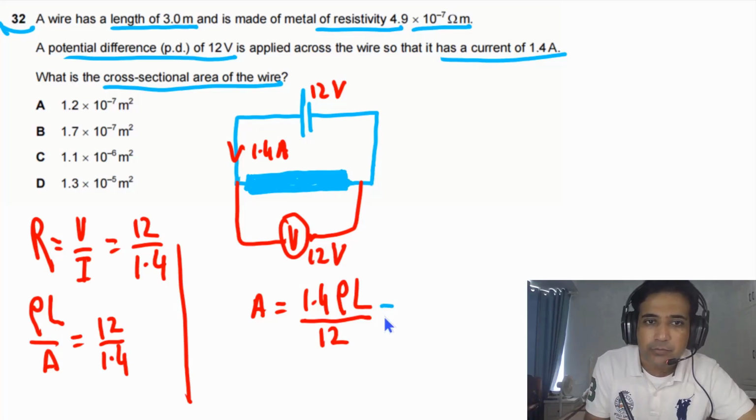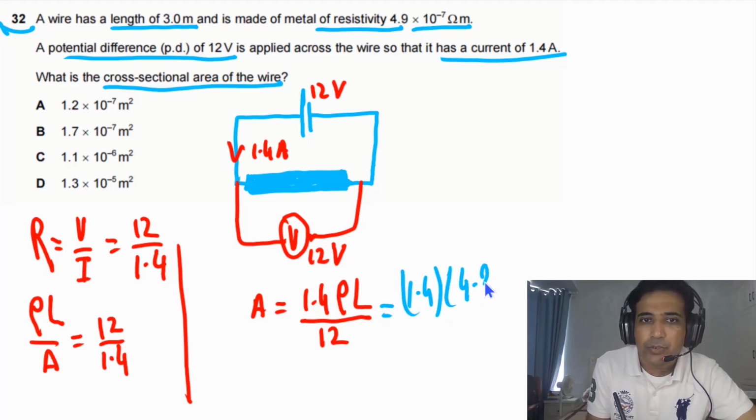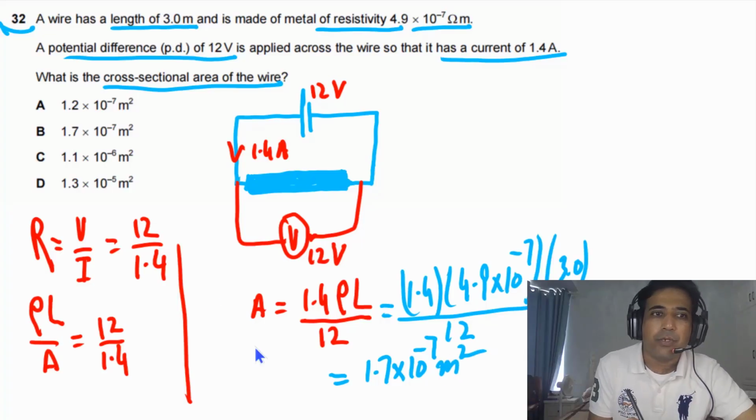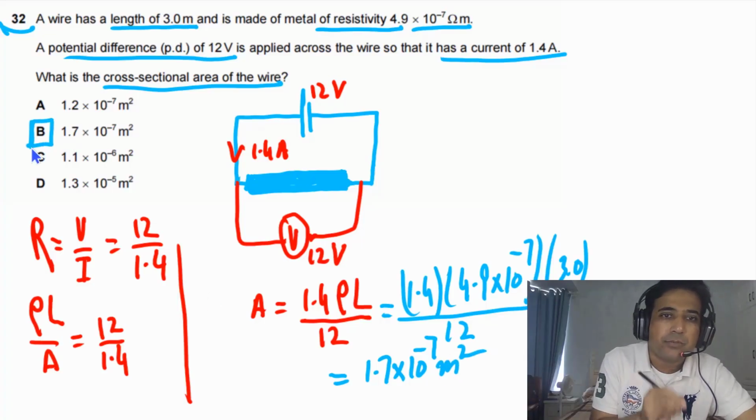It is given to us that resistivity is equal to 4.9 times 10 to the minus 7, and the value of L we have is equal to 3.0 meters, divided by 12. If we solve this, our final answer should be equal to 1.7 times 10 to the minus 7 meters squared. So the answer for this question is B.